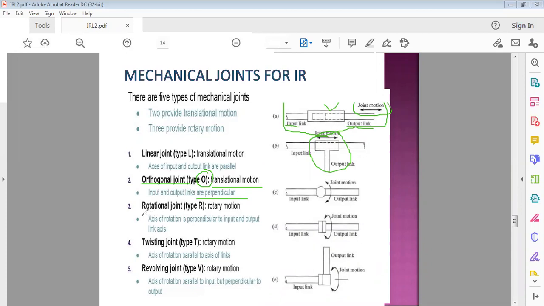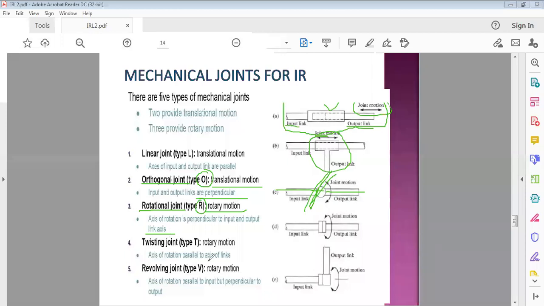And the third kind is the rotational joint, denoted as R. It only gives pure rotation. The axis of rotation is perpendicular to the input and output link axes. Here the axis of rotation is perpendicular to the plane of this slide, and the input link axis and output link axis are perpendicular to this axis of rotation.